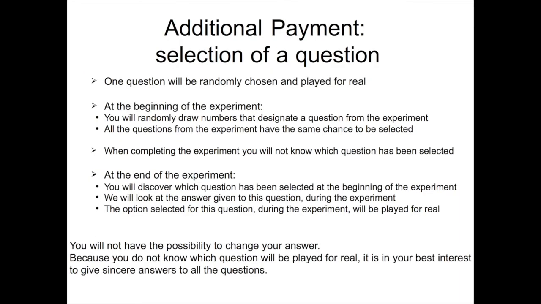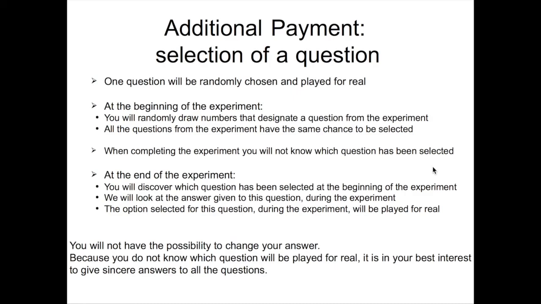Additional payment. Selection of a question. One question will be randomly chosen and played for real. At the beginning of the experiment, you will randomly draw numbers that designate a question from the experiment. All the questions from the experiment have the same chance to be selected. When completing the experiment, you will not know which question has been selected.